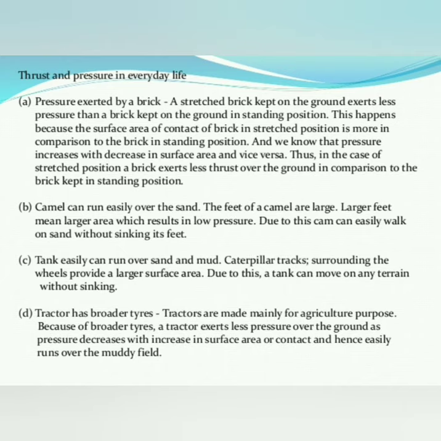And next we go for the tractor. A tractor has broader tires. Tractors are made mainly for agricultural purposes. Because of broader tires, a tractor exerts less pressure over the ground, as pressure decreases with increase in the surface area of contact, and hence it easily runs over a muddy field. So you are understanding very easily.